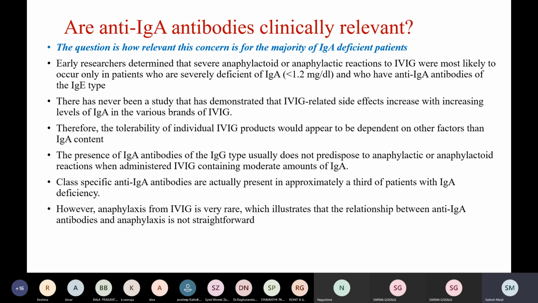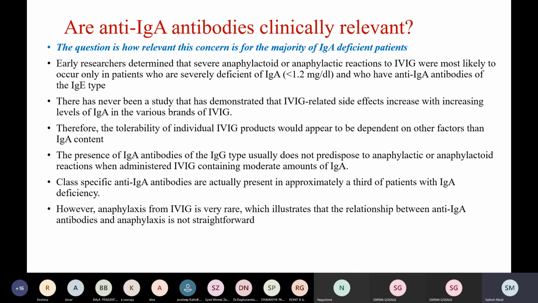Early researchers determined that severe anaphylactoid or anaphylactic reactions to IVIG were most likely to occur in patients who are severely deficient of IgA and who have anti-IgA antibodies of the IgE type. There has never been, however, a study which has demonstrated that IVIG-related side effects increase with increasing levels of IgA in the various brands of IVIG. Therefore, the tolerability of an individual IVIG product would appear to be dependent on factors other than IgA content.